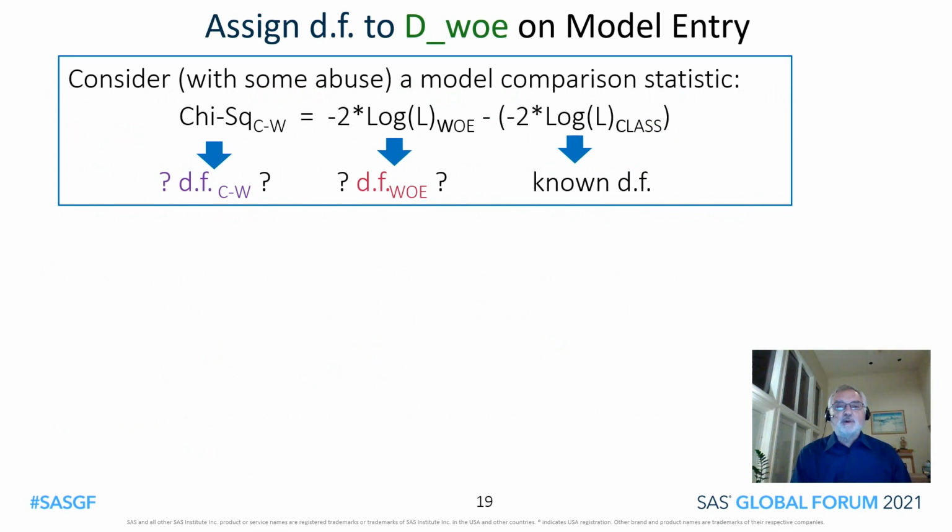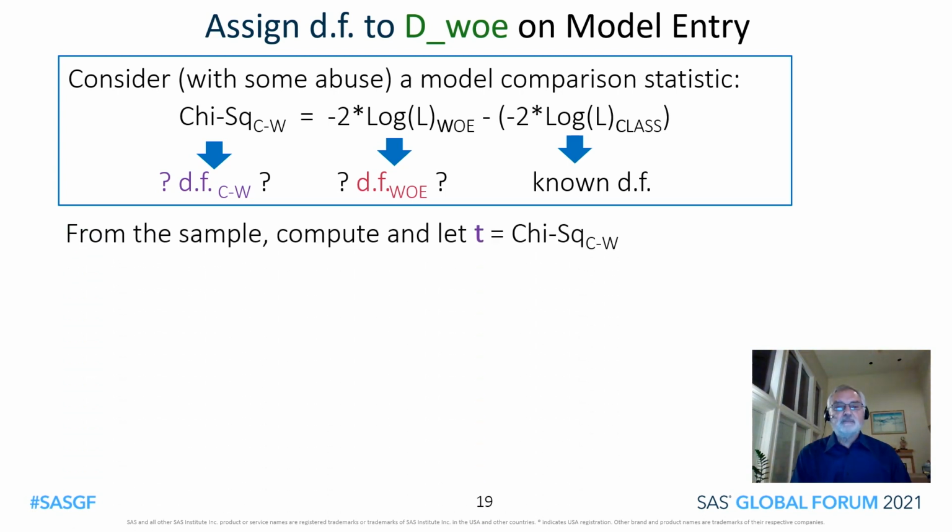Here is the current state of affairs. We have the model comparison statistic, but we do not know the degrees of freedom to assign to that model comparison statistic. But we're going to figure that out on this slide. From the sample, we will compute the value of the model comparison statistic. We'll call that lowercase t.